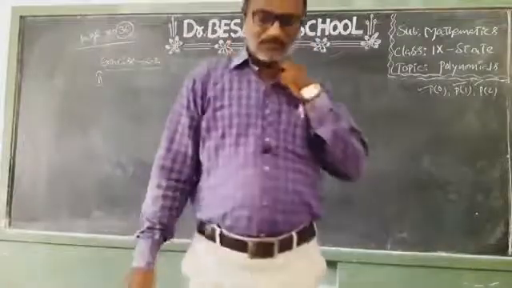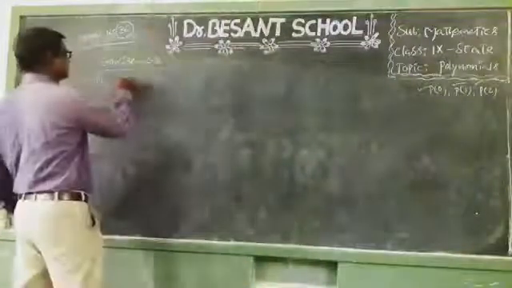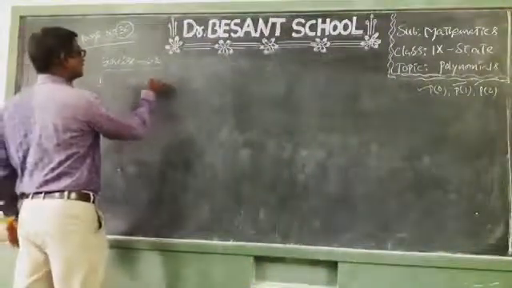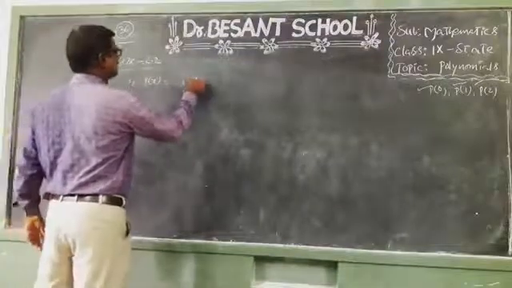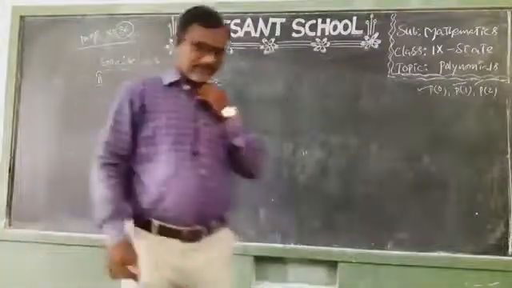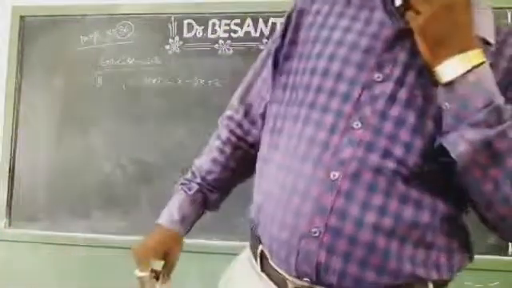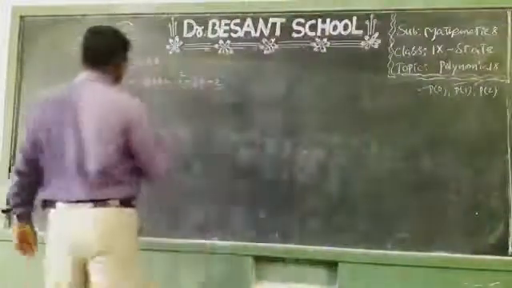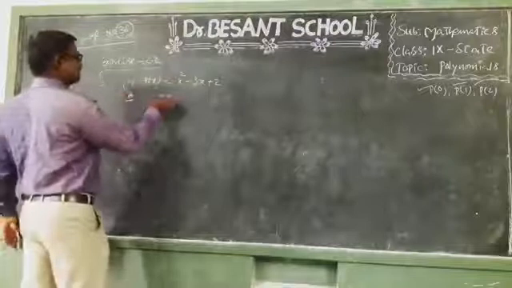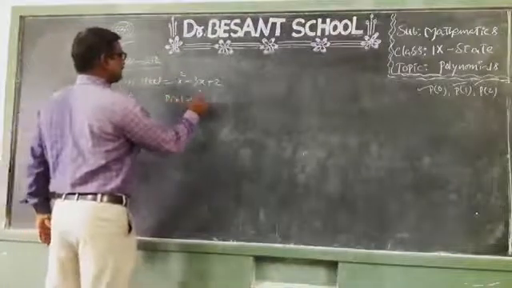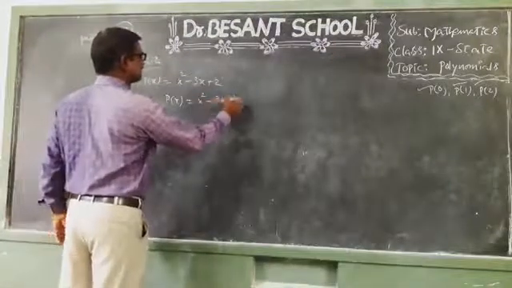Children, you see, one more problem from this second Roman. P of x equal to x square minus 3x plus 2. This is the fifth one. Find P of 0, P of 1, P of 2. See children, answer. P of x is equal to x square minus 3x plus 2.